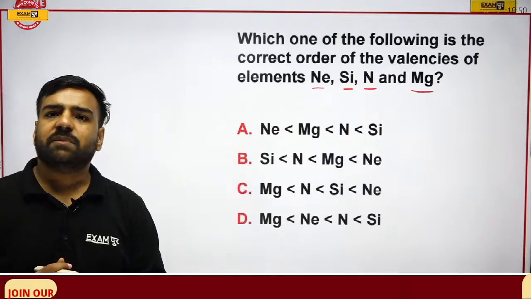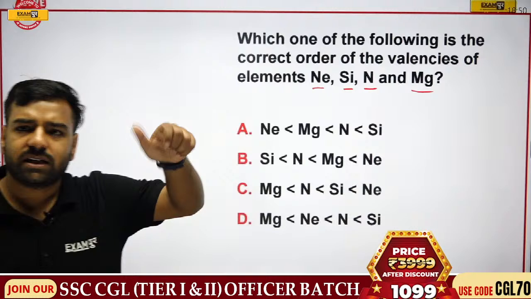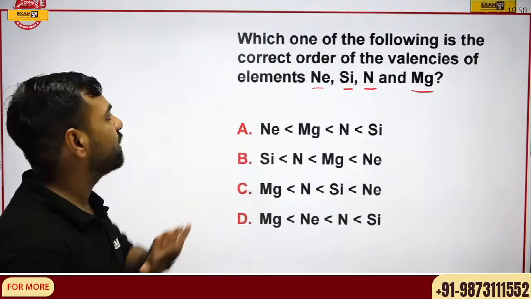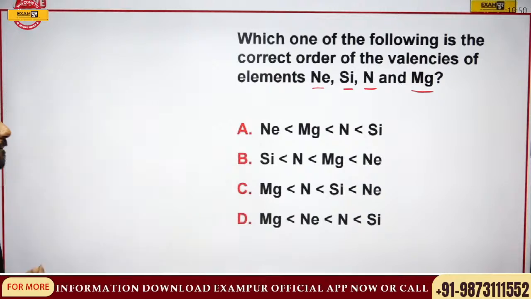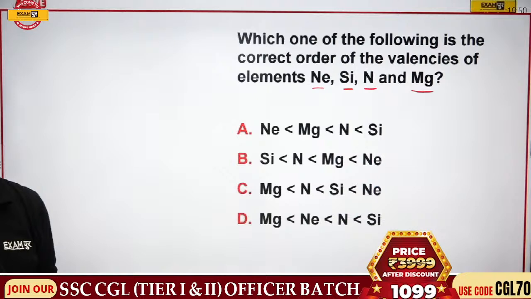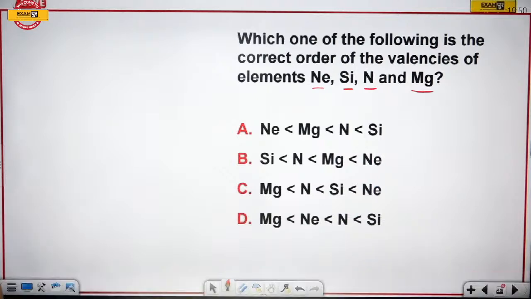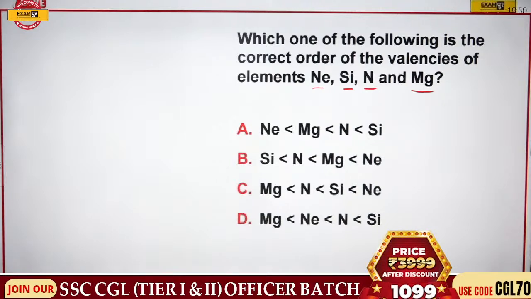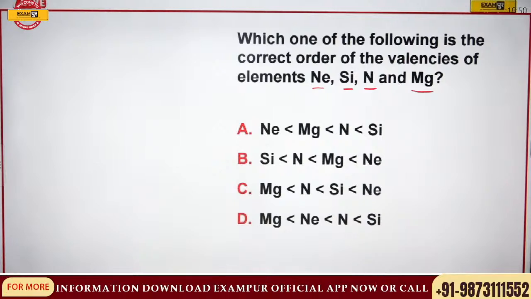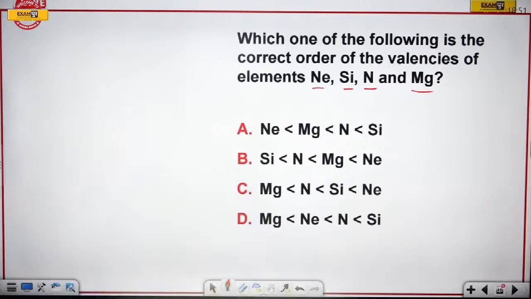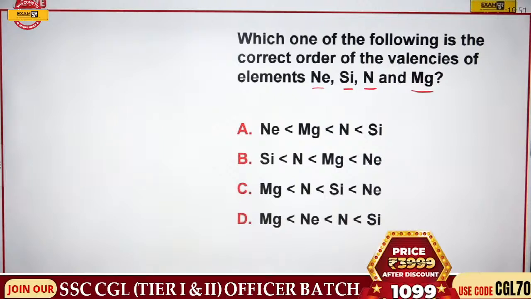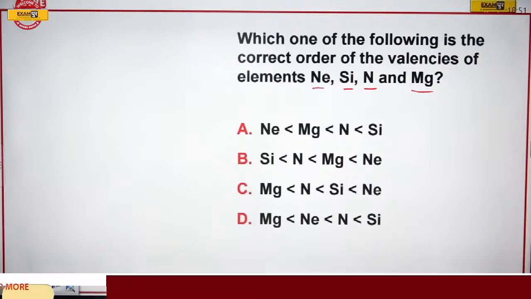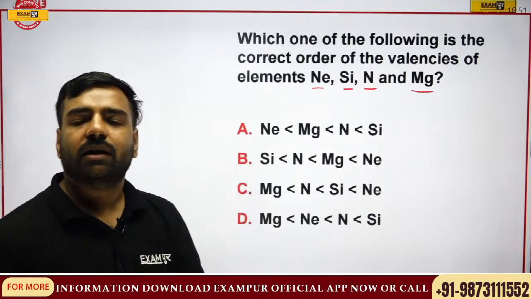So I guess class is buffering, right? If there is any issue, please let me know in the comment section. Yes, I am talking about the correct order of the valencies. Can you give me the correct answer? If there is an issue, we will try to understand these concepts tomorrow. Is class hanging? Everyone is requested to kindly answer this. We are talking about the valency. What is the correct answer for this? Answer please. No one? I guess it is hanging.